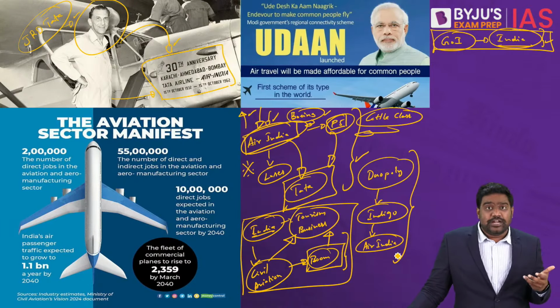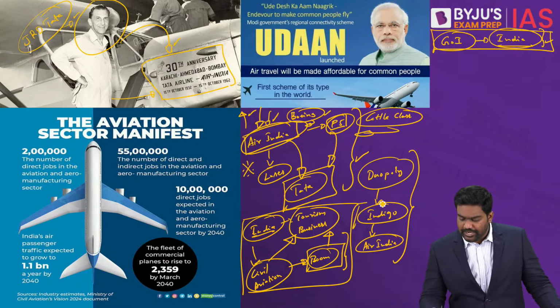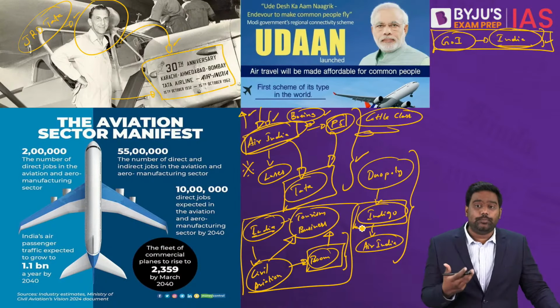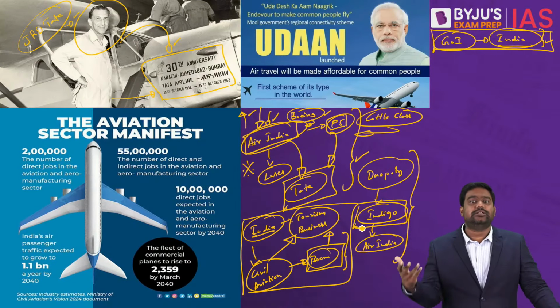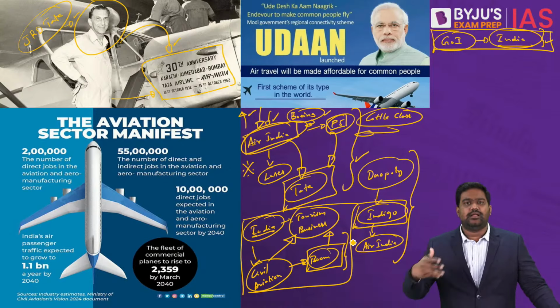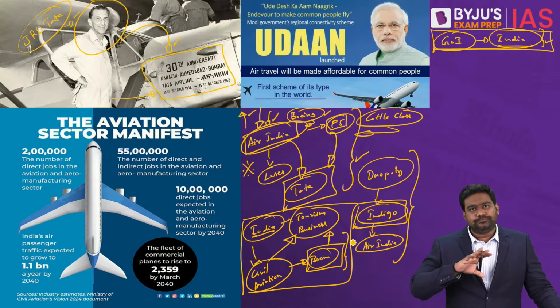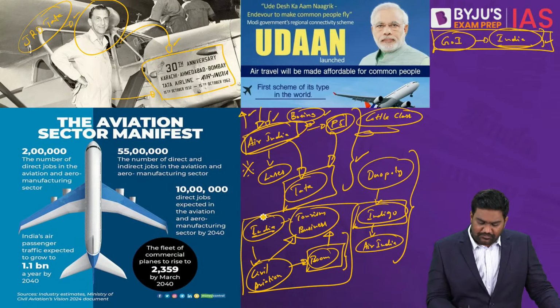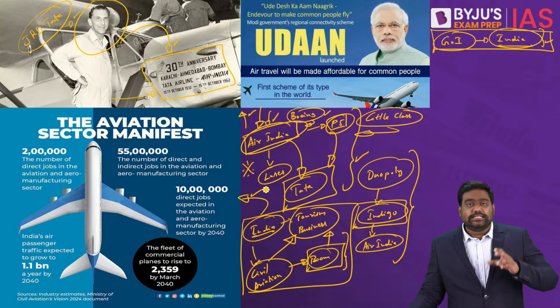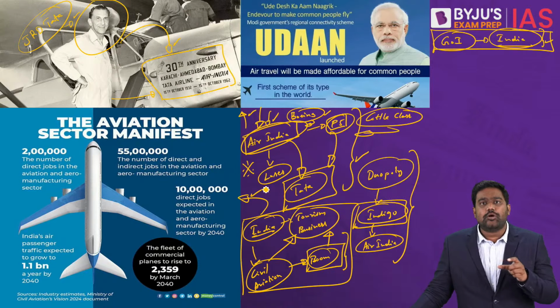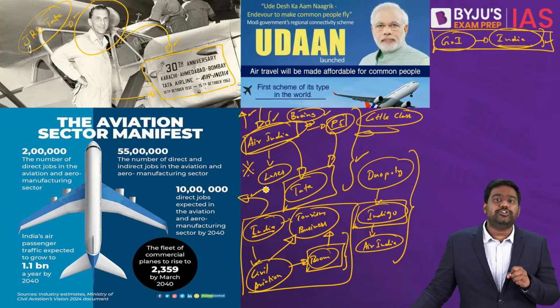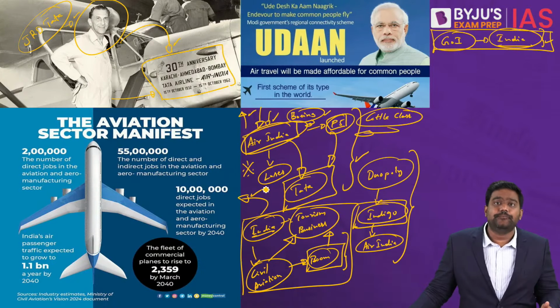So many analysts predict even a monopoly to emerge, led by Indigo. But some say it could be a duopoly with Indigo on one side and the Tata Group on the other side, with Vistara, Air India and the others. But here I'm not focusing on the private business aspect of it. We are focusing on the aviation sector itself and the regulatory problems and the policy-related issues that affect India's aviation sector.